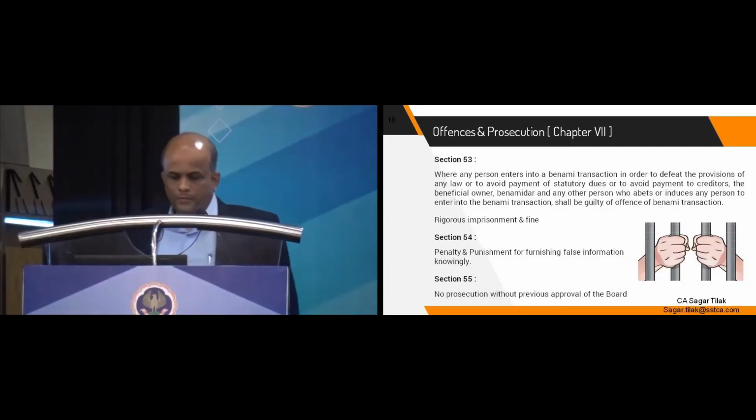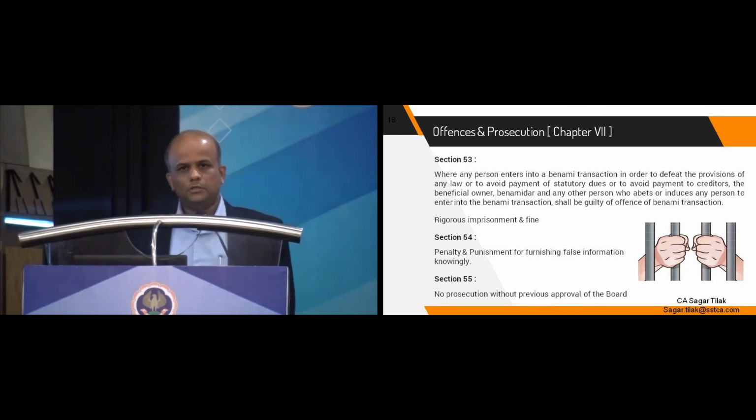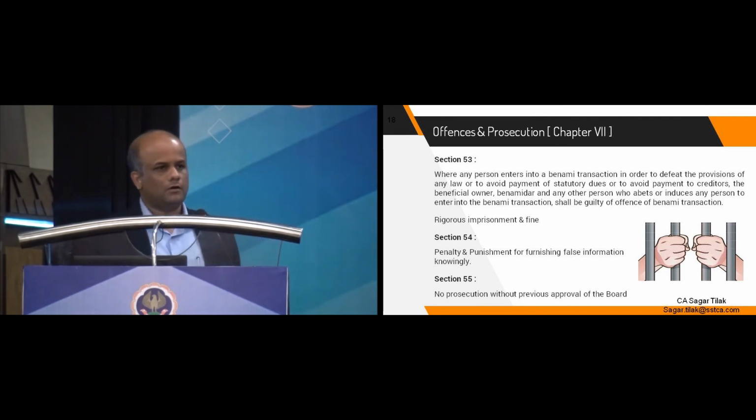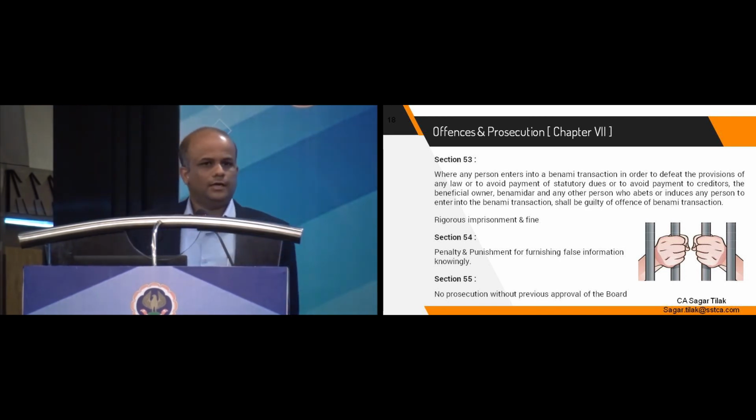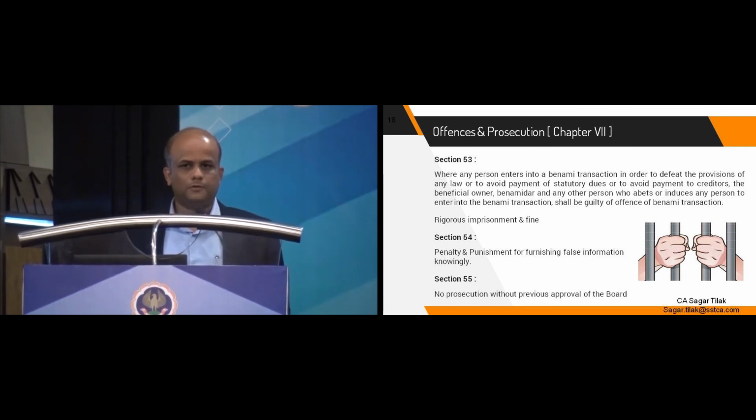So if all these conditions are met, then the law says that a rigorous imprisonment for a period not less than 1 year, which may be extended to 7 years, and fine equivalent to 25% of the fair market value of the property are the consequences. A person giving false information will also be charged. The person who gives false information knowingly during the proceedings will be punished with a rigorous imprisonment for a period not less than 6 months, which may be extended to 5 years, and fine to the extent of 10% of the fair market value of the property. It further says that no prosecution shall be done without previous approval of the board. So CBDT will have to approve the prosecution before it is launched.